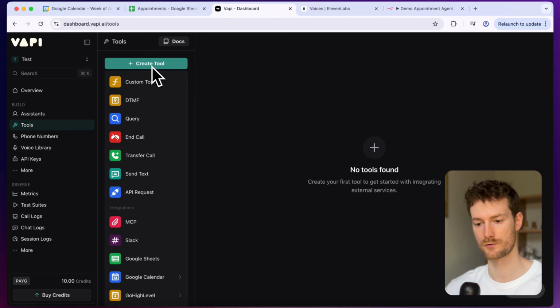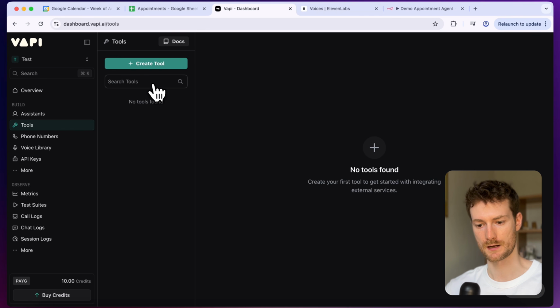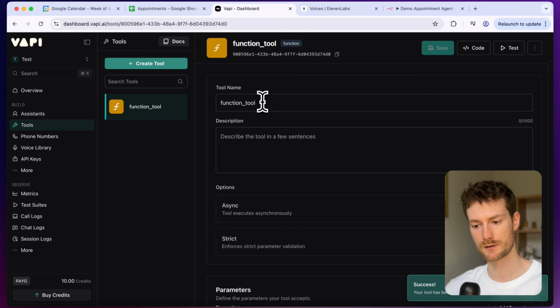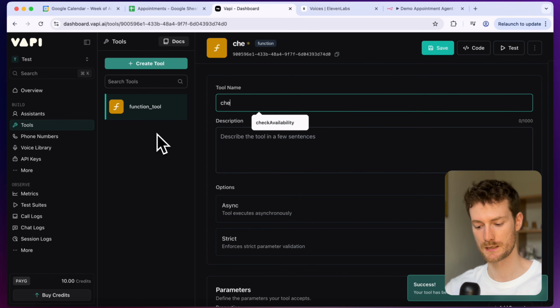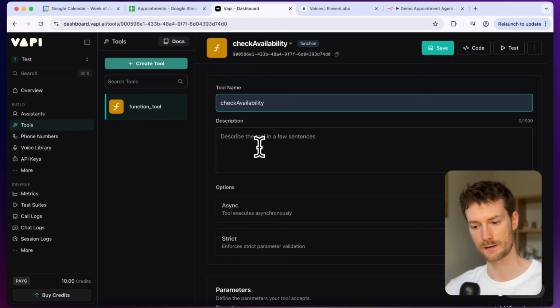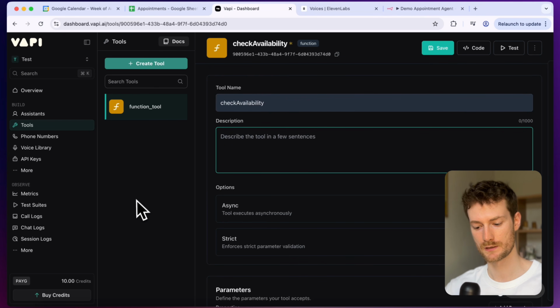And here we can click on create tool. Let's select custom tool. And I'm going to give a name to the tool, which will be check availability. And I'm going to provide a description, which will be: this tool is responsible for checking availability for the user's preferred time for the appointment.